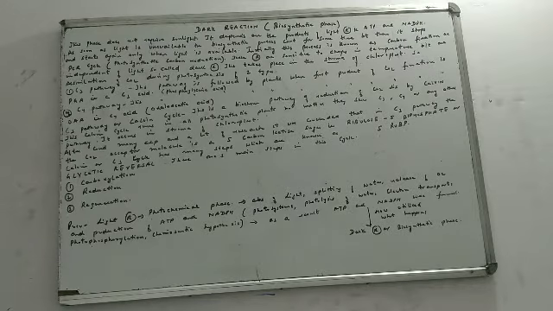Initially, this process is involved as a carbon fixation process. Basically, initially what happens in this process is carbon fixation. This process initially starts with the carbon fixation, or we call it the PCR cycle. What is PCR cycle? Photosynthetic carbon reduction cycle. PCR, photosynthetic carbon reduction cycle. So this process initially is going to start with the PCR cycle, that is photosynthetic carbon reduction cycle.